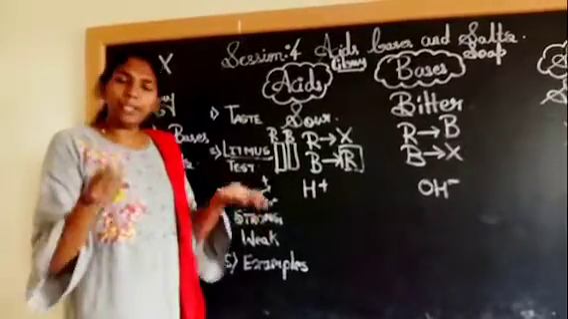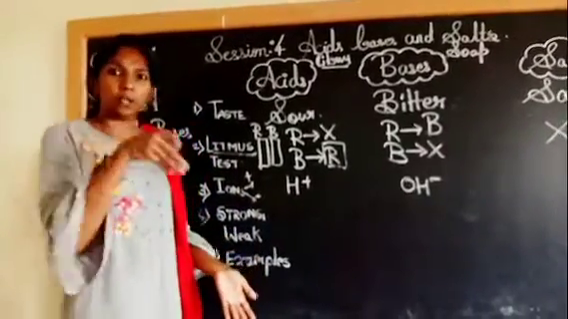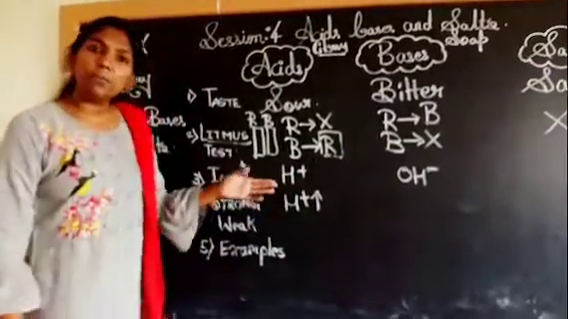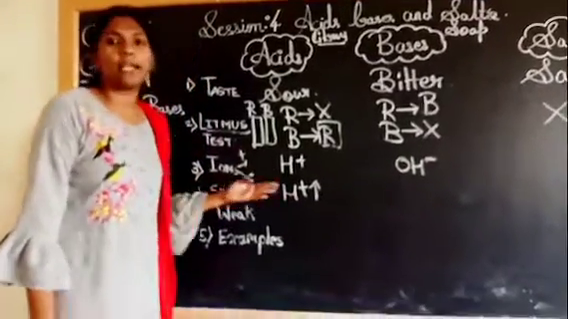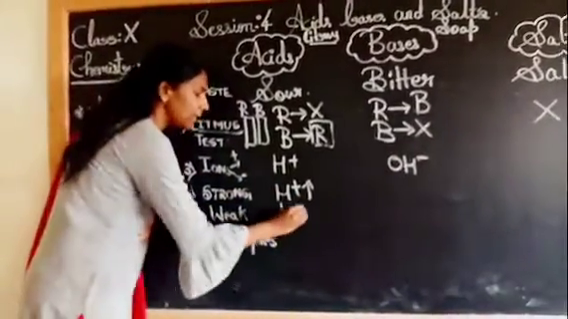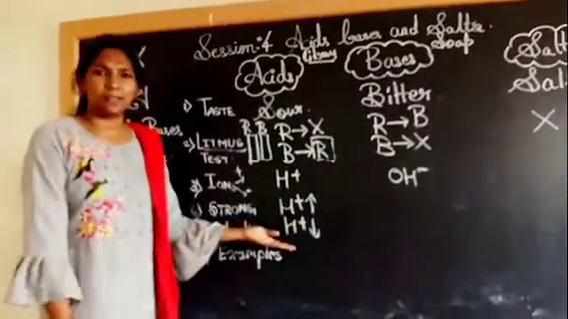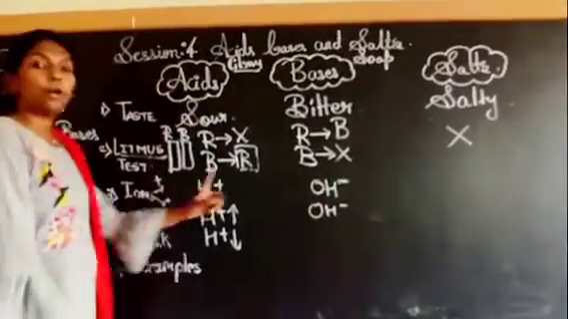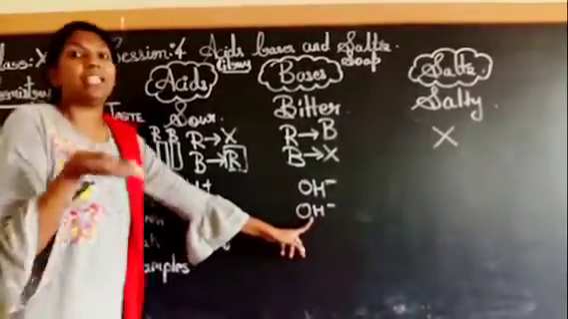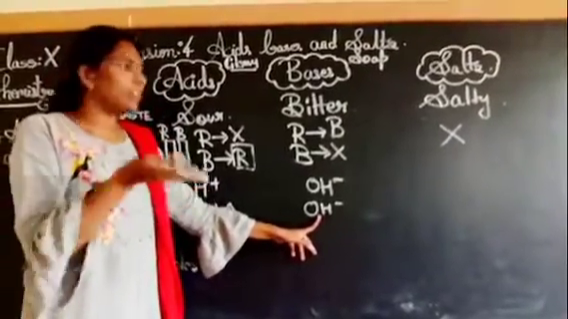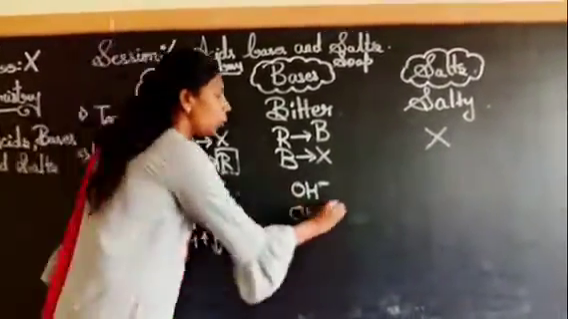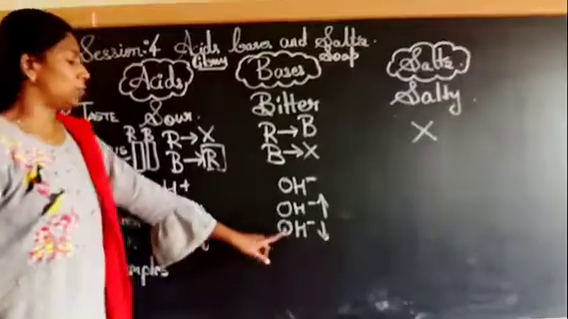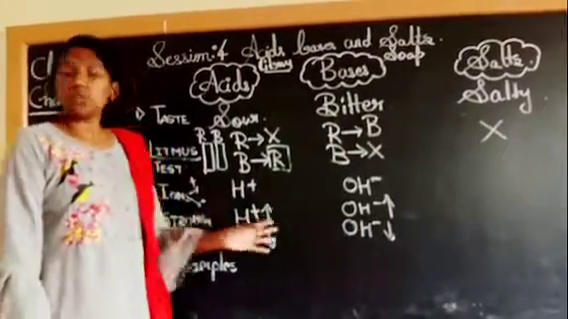When an acid is put into water, in the aqueous solution, it gives out hydrogen ions. If it gives more hydrogen ions, it is a strong acid. And if it gives fewer hydrogen ions, it is a weak acid. Same way here, when a base is put into the aqueous solution, that is water, if it gives out more OH minus ions, it is strong, and weaker ones give fewer OH minus ions.